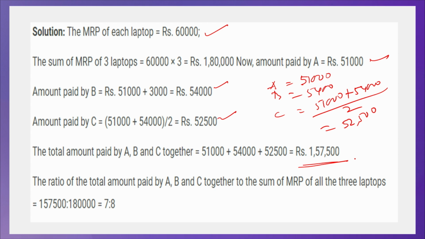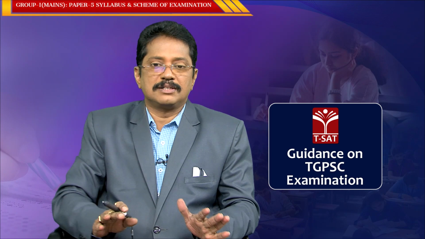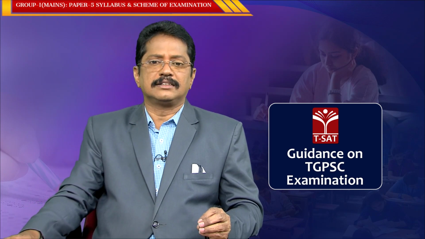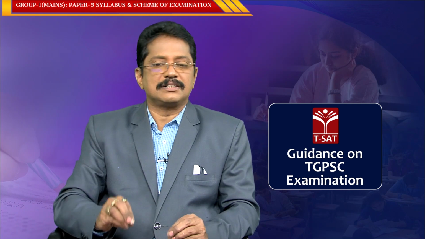The total MRP is 60, 60, 60, that is 1,80,000. So 1,57,500 to 1,80,000, simply we can say it is 7:8. So the ratio between the amount paid by A, B, C and the total MRP of the three laptops is 7:8. See how simple. Definitely data interpretation is a very simple concept, and problem solving is also very simple.